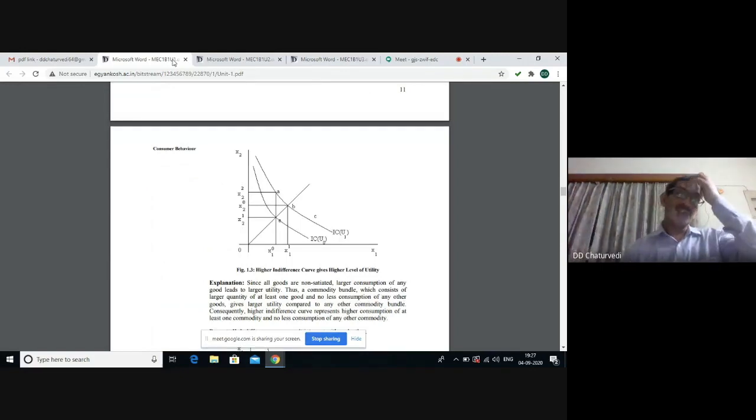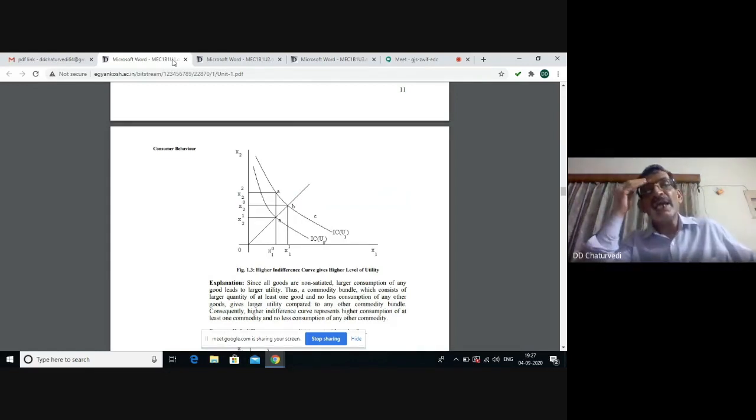There are a few properties of the indifference curve. The first property has been depicted in figure number 1.3. This shows that a higher indifference curve gives more satisfaction than the lower one. When you compare points A and E, we find at point A, we are having more units of the commodity shown on the vertical axis, but the same consumption of the commodity shown on the x-axis.